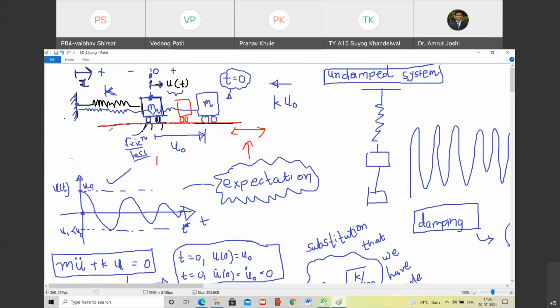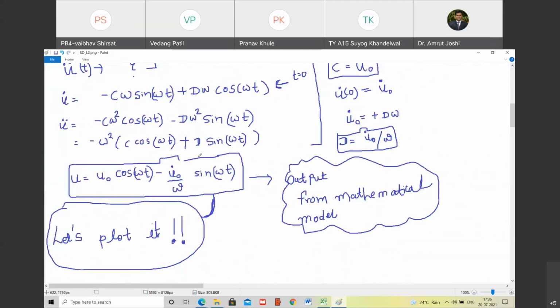No. External, meaning external to the system. We know that there is spring force. We know that there is an inertial force. But all these are internal to the system. I am talking about any external force. Is it acting? No, sir. No. So if there is no external force acting on the system considered as a whole body, and still the system is vibrating and we are analyzing that vibration, we call it free vibration.